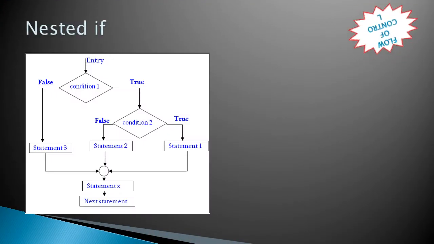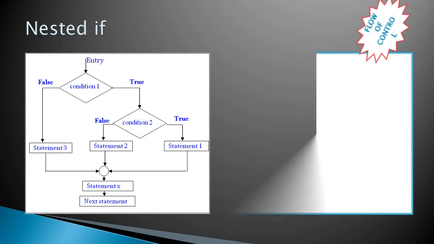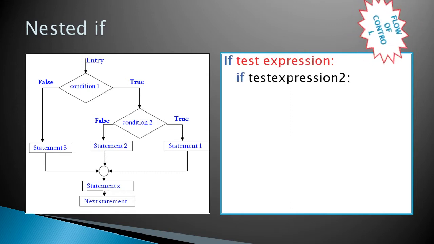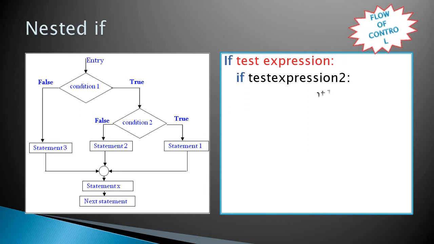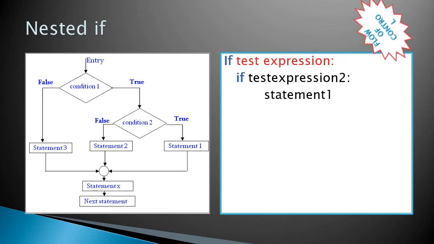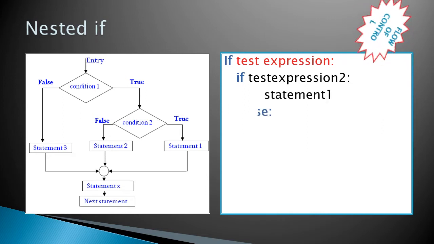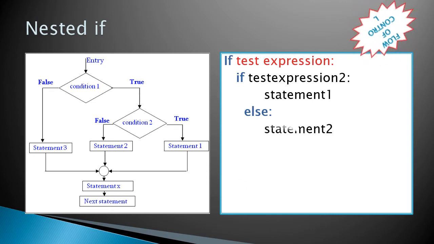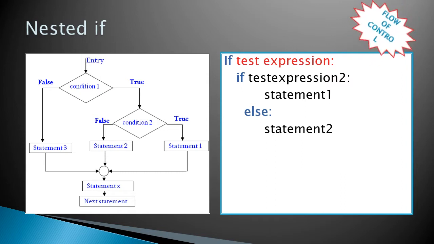Nested if. Nested if is nothing but an if that contains another if. That is called a nested if. In the general form, if the outer if expression is true, it will go to the inner if. If that expression is also true, it will go to the body of statement 1. Suppose this expression 2 is false, then it will go to the inner else, and statement 2 will be executed.